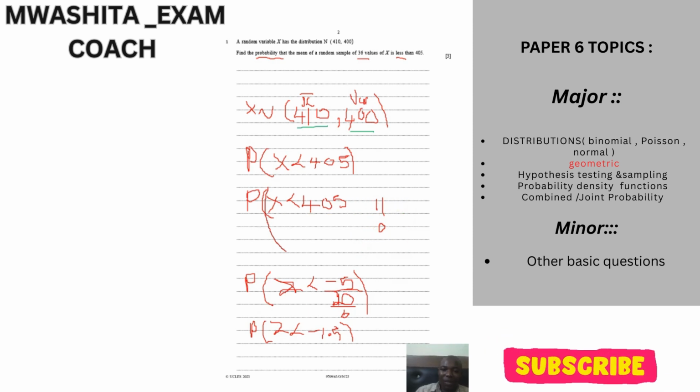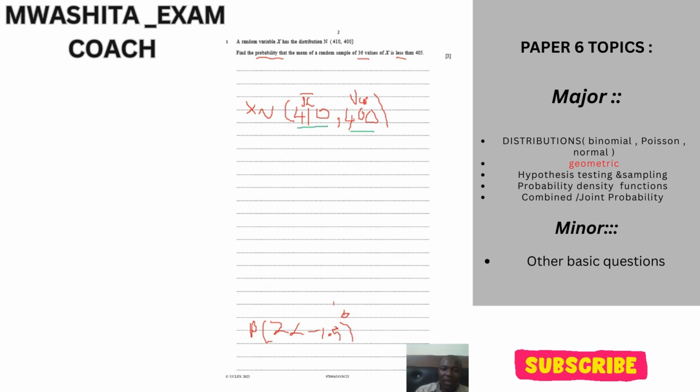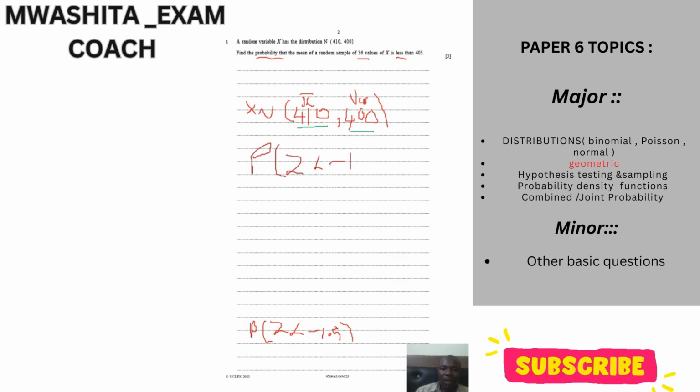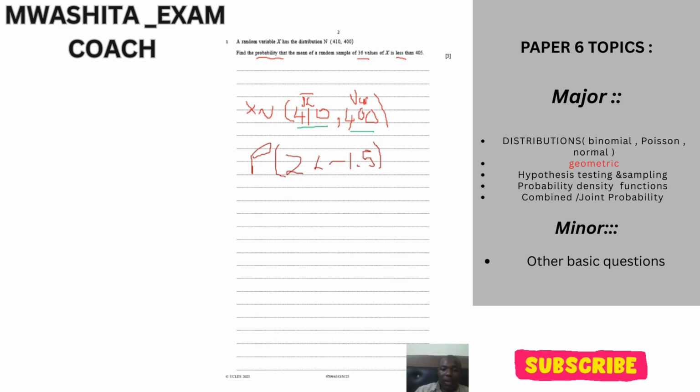Okay, to utilize some space, just take note of that. So we need to calculate the probability of z being less than -1.5. That's the thing that we need to calculate now. So how are you going to calculate this?